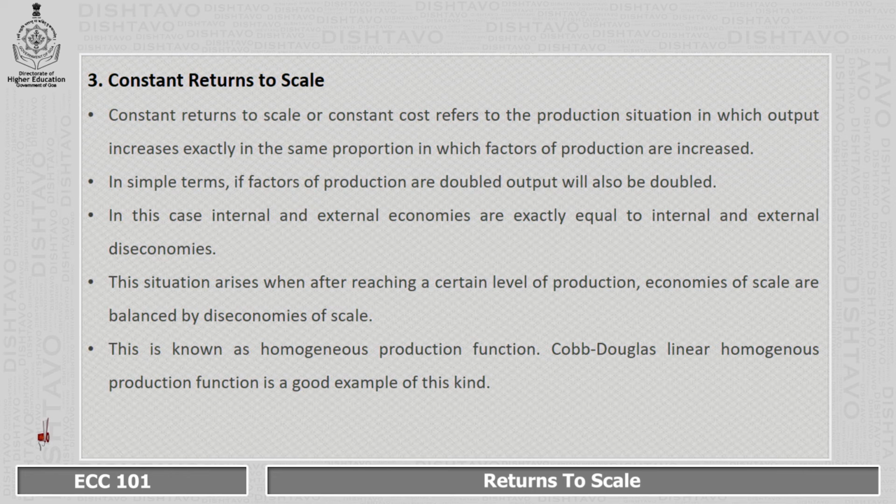Constant returns to scale or constant cost refers to the production situation in which output increases exactly in the same proportion in which factors of production are increased. In simple terms, if factors of production are doubled, output will also be doubled. In this case, internal and external economies are exactly equal to internal and external diseconomies. This situation arises when, after reaching a certain level of production, economies of scale are balanced by diseconomies of scale. This is known as a homogeneous production function. The Cobb-Douglas linear homogeneous production function is a good example of constant returns to scale.